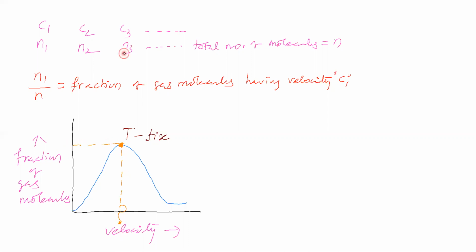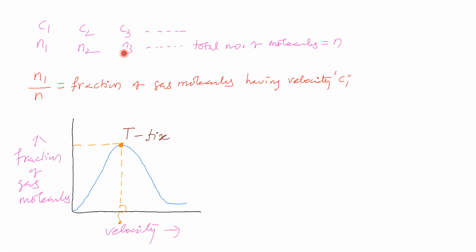Now this velocity is called what? Is it called the average velocity, or the root mean square velocity, or the most probable velocity? Most probable velocity means most of the molecules are having that velocity.